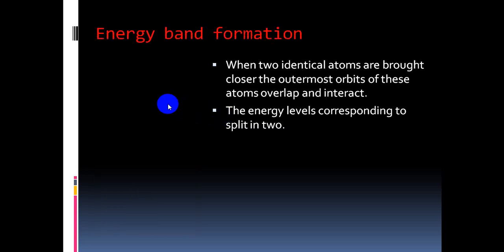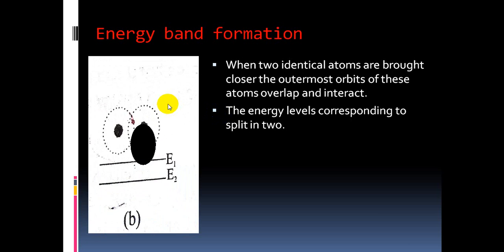So come to two atoms. When we take two identical atoms brought closer to each other, then the outermost orbits, this is the outermost orbit of the first atom and this is the outermost orbit of the second atom.